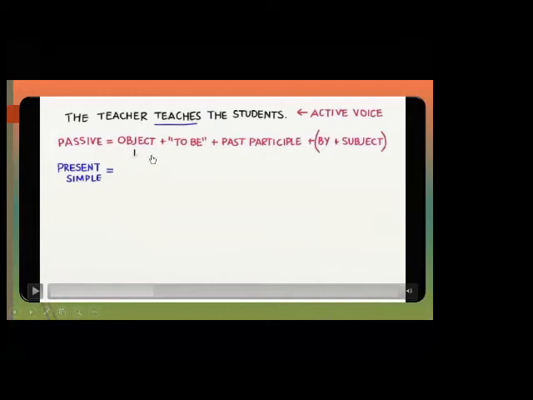What about the verb? The verb is teaches. I said passive voice likes verb to be according to the tense. Teaches is in the present simple. So verb to be in the present simple is am, is, or are. So the students take are, and the past participle of the verb teaches is taught. So we will say the students are taught by the teacher.